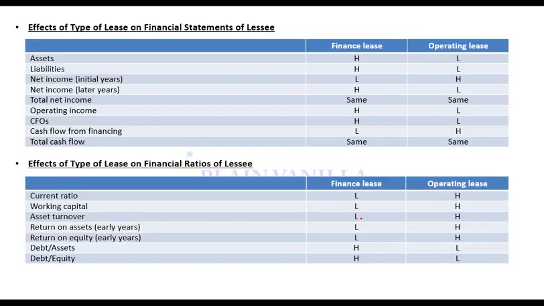Remember, higher or lower does not mean higher or lower compared to previous year or compared to base case. It means higher or lower compared to operating lease. When we say higher here, that means higher compared to operating lease, and when we say lower here, it means lower compared to operating lease.